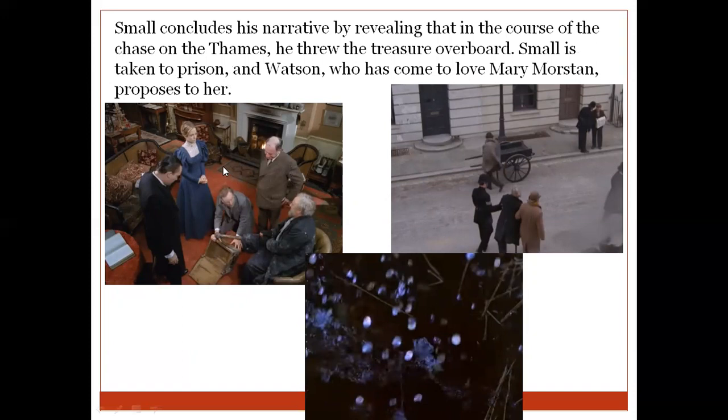Mary Morstan was also well off, and Small had to finally go to jail. So he thought it best to throw away all this treasure in the river. In that way, the story ends with the treasure not being distributed to anyone, but Mary Morstan getting an answer about what exactly happened to her father years ago, and Small going again to jail because of all that he had done.